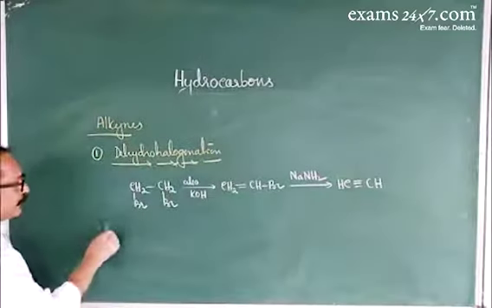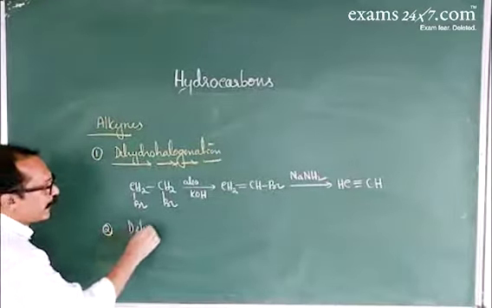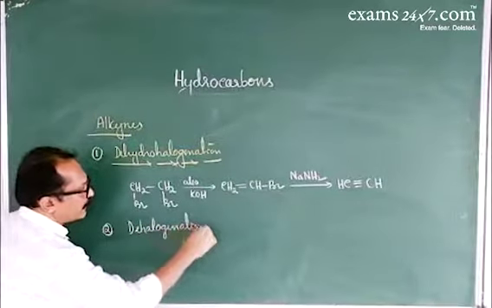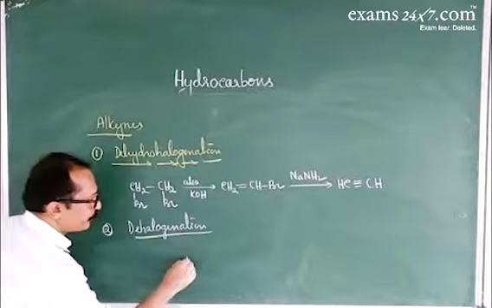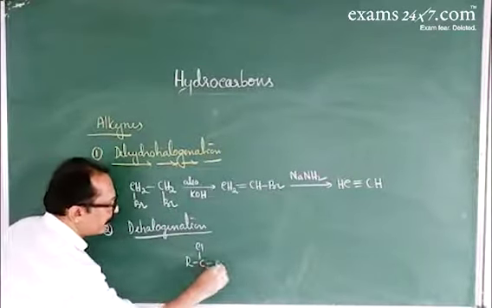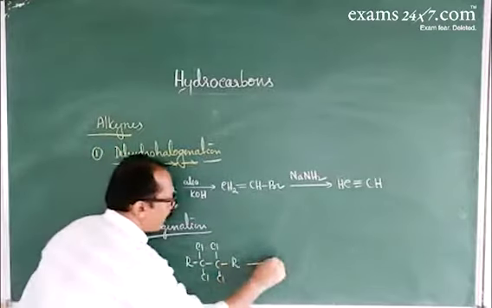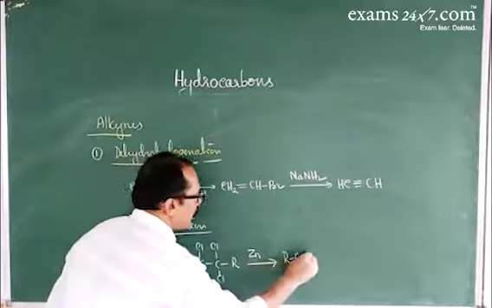The next reaction is the dehalogenation reaction. In the dehalogenation reaction, tetrahalides are used: R-CCl2-CCl2-R. On heating with zinc dust, that gives an alkyne.